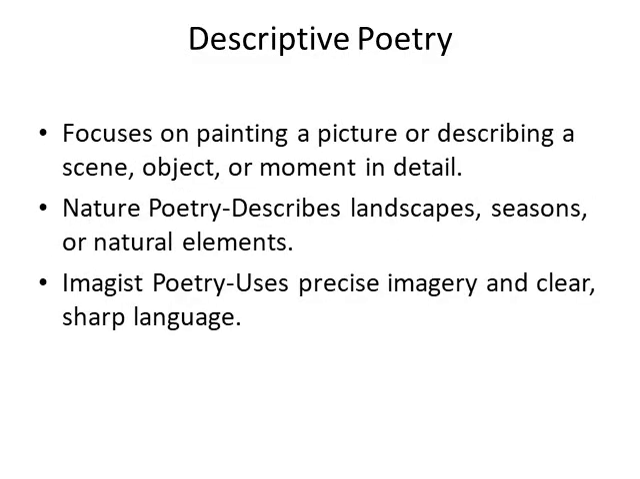The next kind of poetry is descriptive poetry. It focuses on describing something. It focuses on painting a picture or describing a scene, an object, or a moment in detail. For example, nature poetry. Poetry of Wordsworth, for instance, where he describes a beautiful scenery in detail. It describes landscapes, seasons, or natural elements.